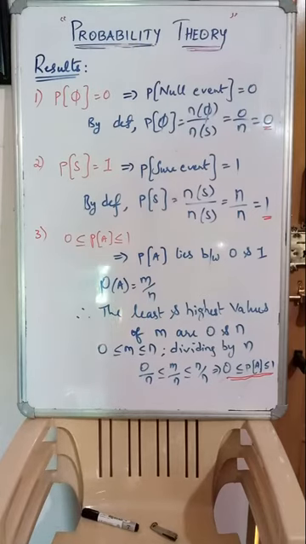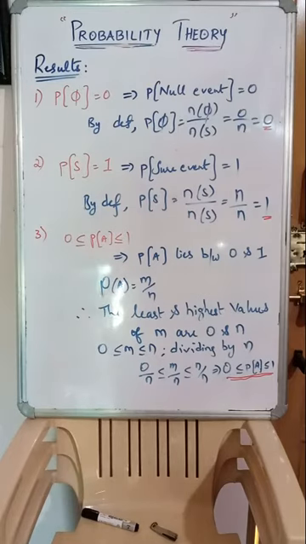If you divide that by the exhaustive outcome n, then 0 by n ≤ m by n ≤ n by n. Definitely m by n is, as per the definition, probability of the event, and 0 by n is 0 and n by n is 1. So hence proved, the probability of event A always lies between 0 and 1.